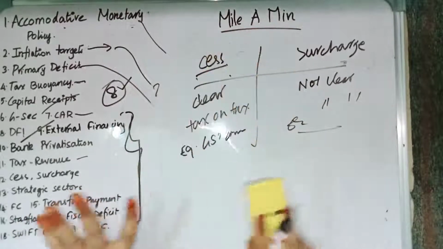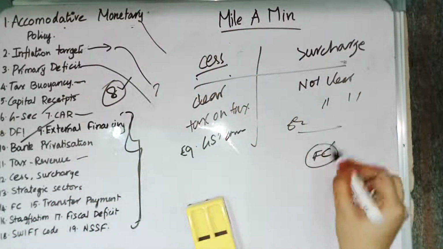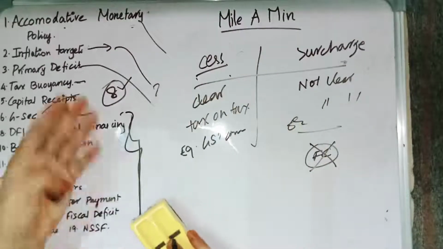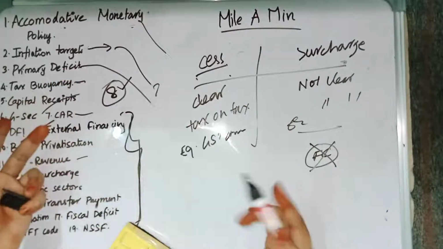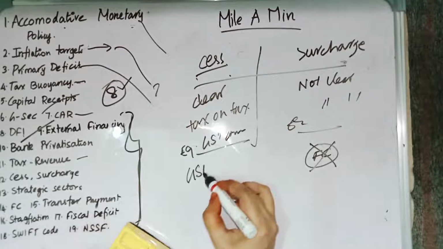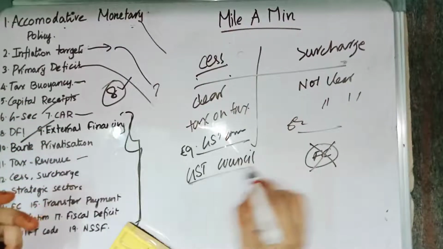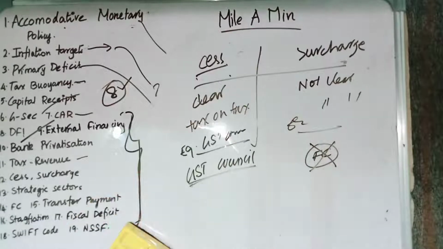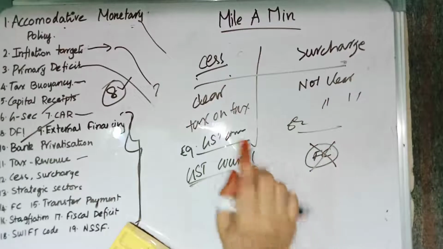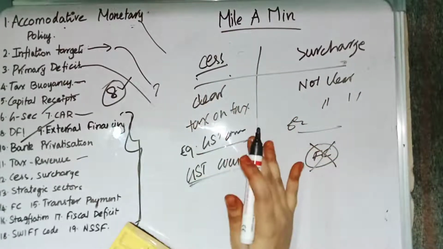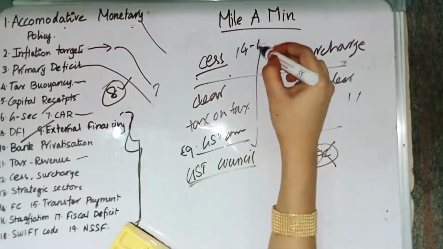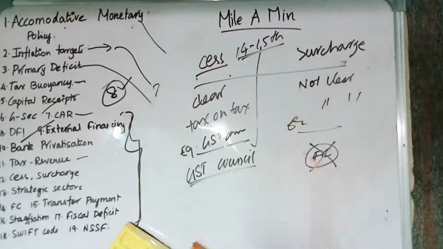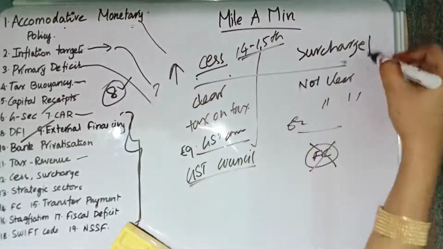The surcharge is not shared as per the Finance Commission recommendation. Simple. But cess is also not shared as per the Finance Commission recommendation, though in some cases it is shared with the states based on some other recommendation. For example, GST compensation cess is shared with the states based on the GST Council recommendation. So that is the difference between cess and surcharge. This is a static fact. The fact which we want to discuss now in current affairs is that between the 14th and 15th Finance Commission, the number of cess and surcharge incidents has gone up.